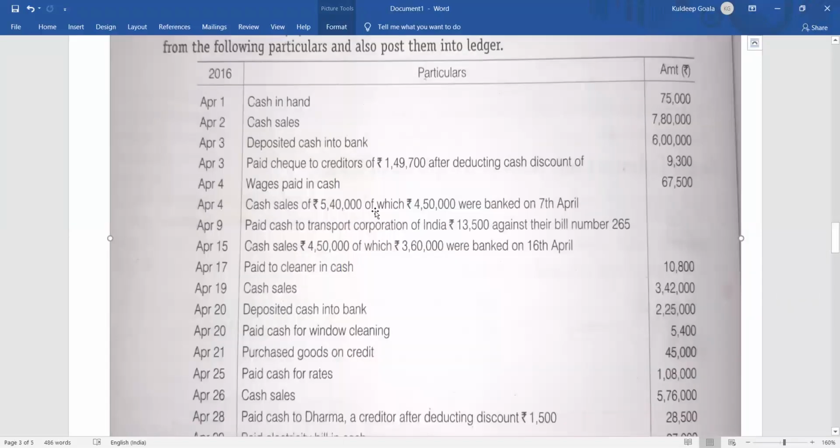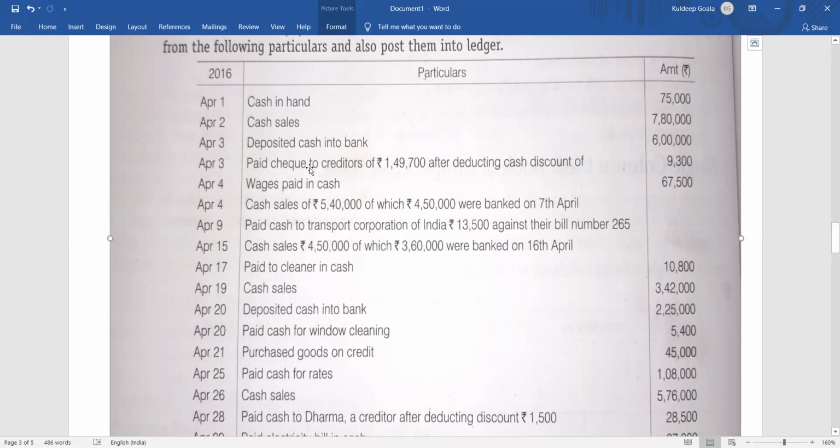Now you can see here one important fact that is mentioned. It is the payment made in check. So whenever the payment will be made in check, the amount will go from bank, right? So the journal entry will be like this: creditors account debit 1,59,000, to bank 1,49,700, to discount received 9,300. So cash is not showing here, isn't it? Cash will not appear. That is why this particular transaction will not appear in the cash book. Why? Because this particular amount is being paid in check, so it will not come here, right?